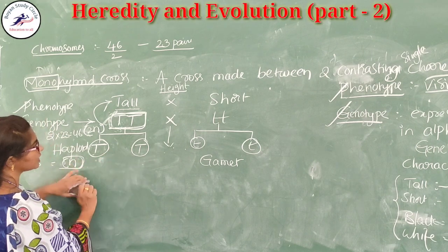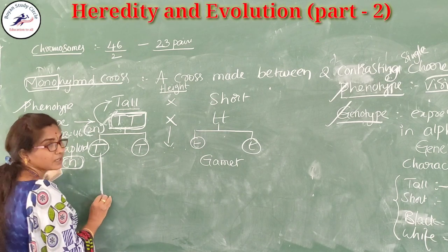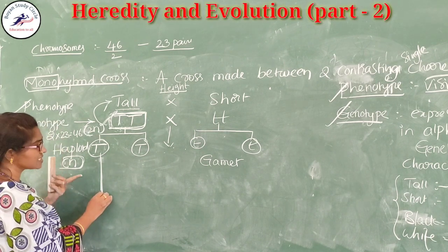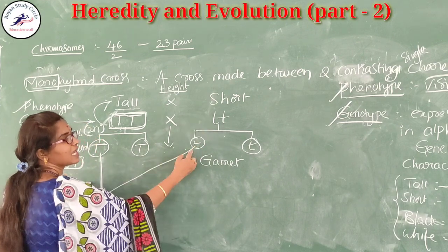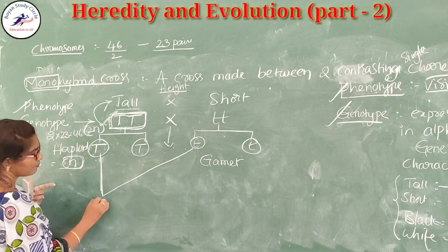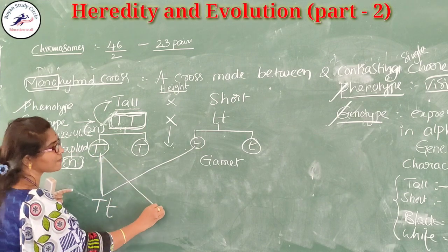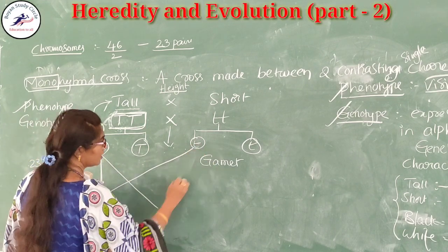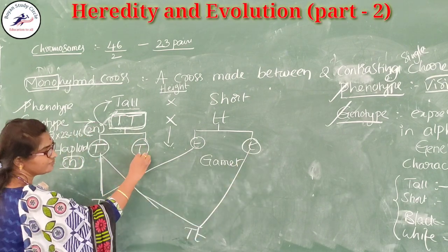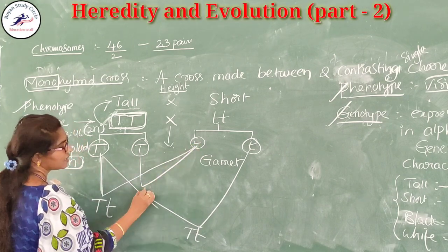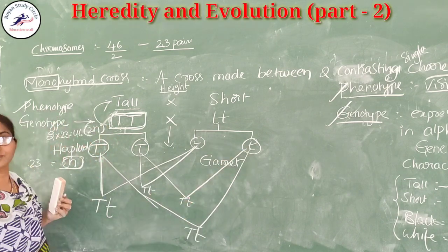During fertilization, this capital T from the male, for example, can fuse with or combine with the small t from the female egg. So capital T and small t, capital T combined with small t.